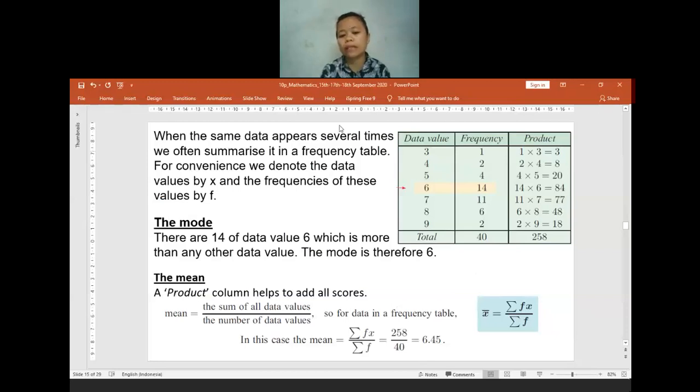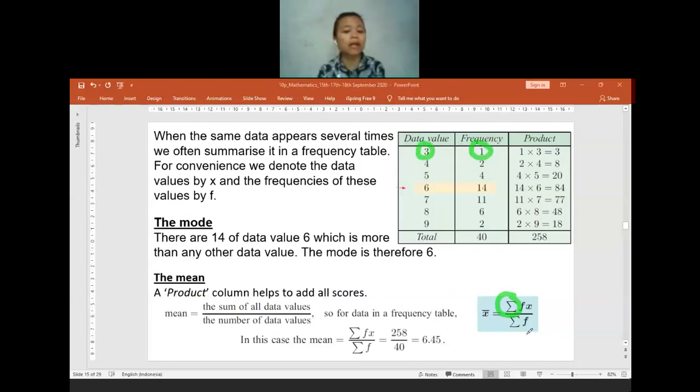You have to multiply them because the formula is sigma fx. This sign we read as sigma. So this is sigma fx. Fx means f times x. The f in here we got from the frequency. The x we got from the data.